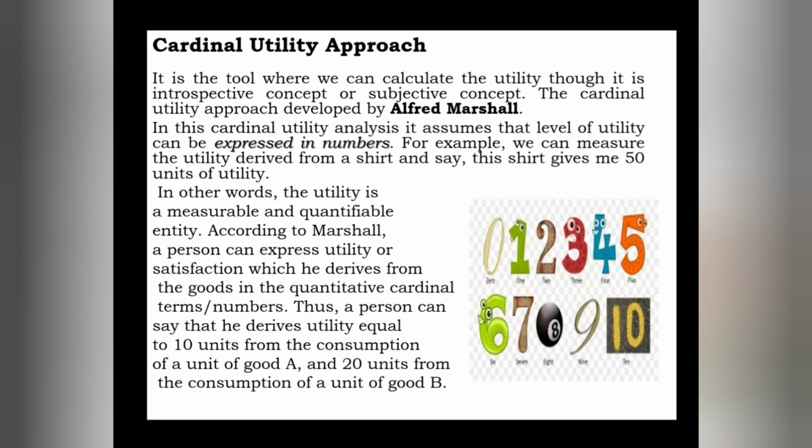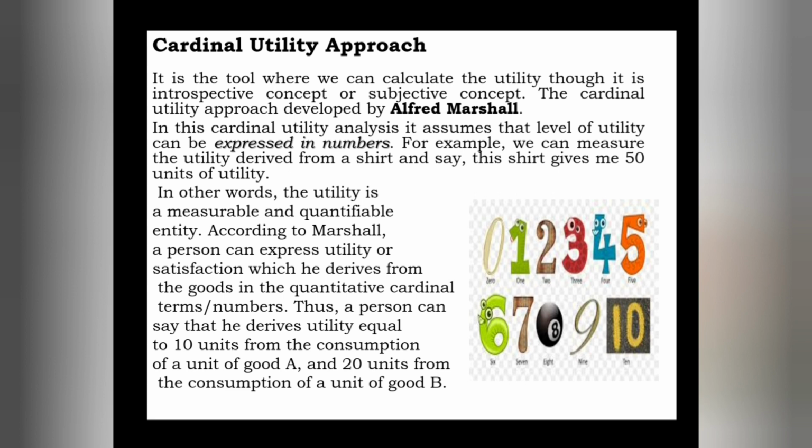In other words, utility is a measurable and quantifiable entity. According to Marshall, a person can express the utility or satisfaction which he derives from goods in quantitative cardinal terms or numbers. That is what I said, no? So in this cardinal utility approach, a person can express that satisfaction by giving cardinal numbers or cardinal terms.